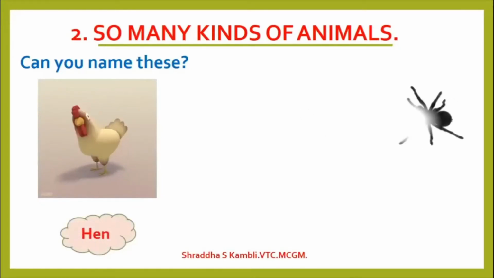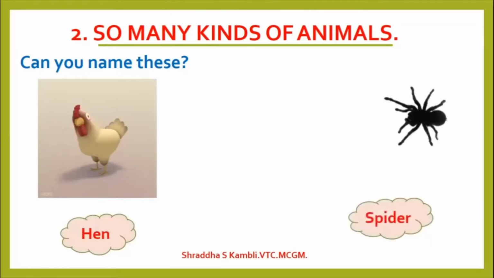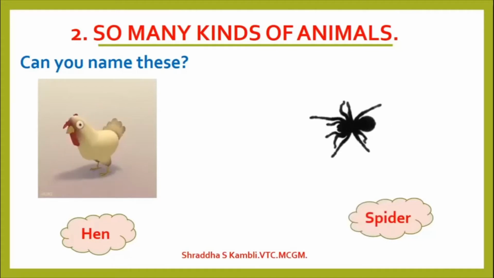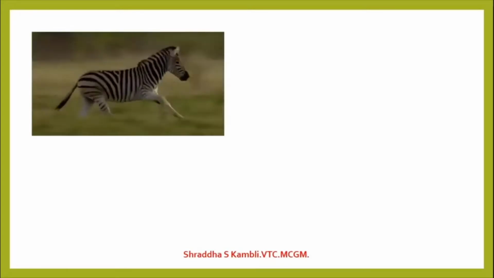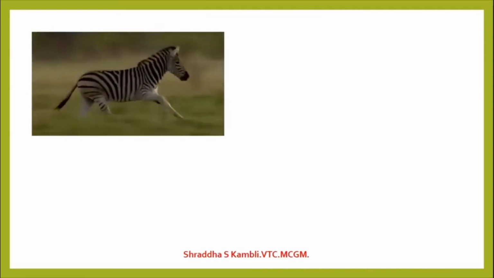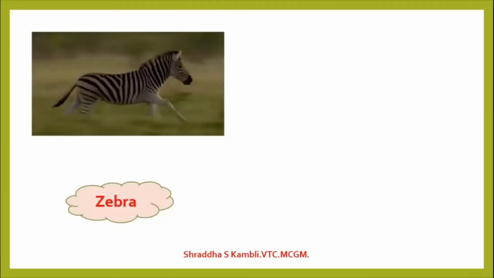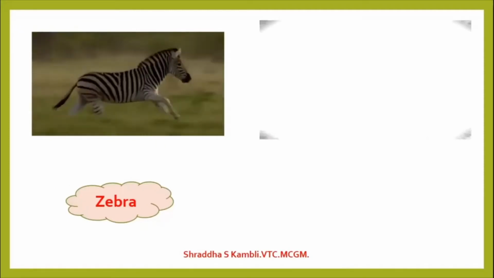See, this one is a hen and this is a spider. So, see, we are talking about different kinds of animals. So, see how they are different from each other. Let us look at some more animals now. So, this is a zebra. Okay, now you saw the hen and you saw the spider. Now look at the zebra. How is the zebra different? Is it different from the hen and the spider? Yes, it is.